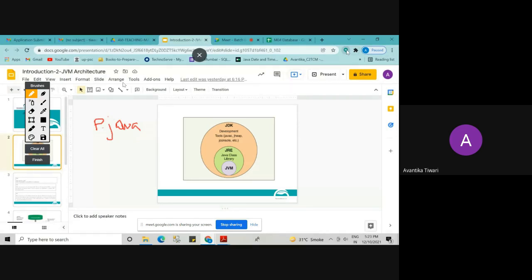This is my source file, we call it source file P.java. Now this P.java I will compile. So who will compile? The Java compiler will compile. What is the name of the Java compiler? javac.